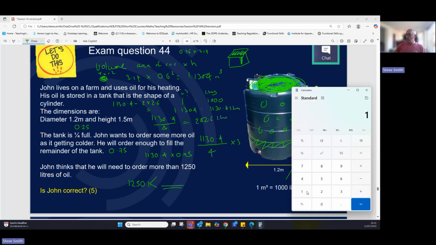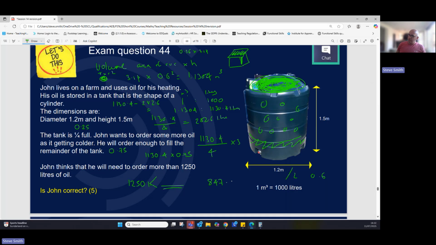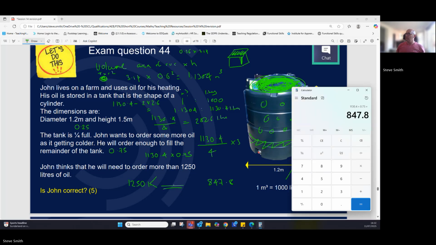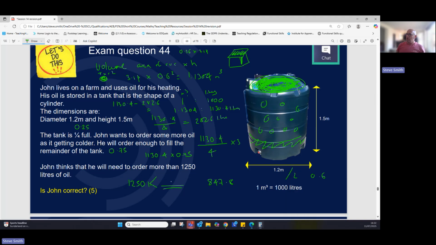I've done my 1130.4 and I've multiplied it by 0.75. And I've now got 847.8. So if we look at that, my brain's thinking I've done something wrong here because I thought it was closer than that normally. Okay. John thinks I need to add them on. Clearly not. What have I done wrong here? 1130.4. That seems strange, doesn't it? That it doesn't need to order more than.